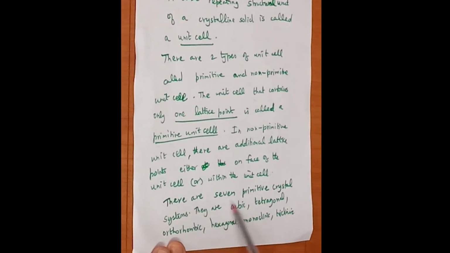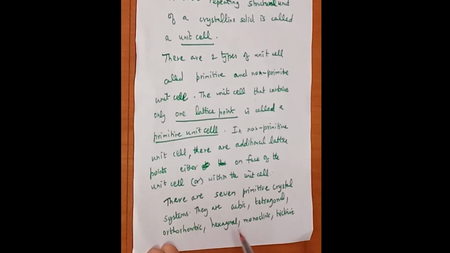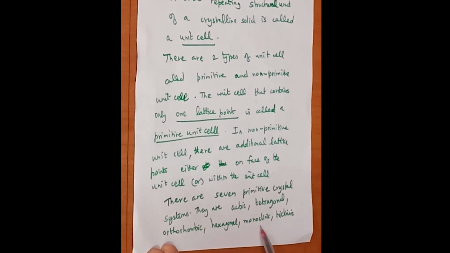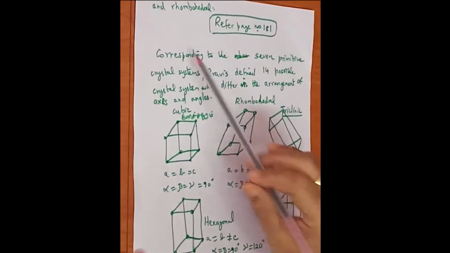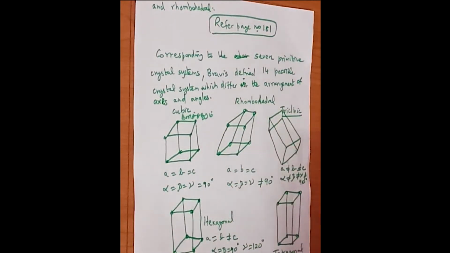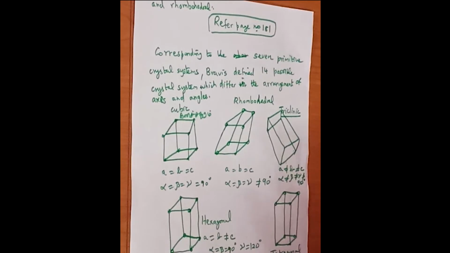In general there are 7 primitive crystal systems. They are cubic, tetragonal, orthorhombic, hexagonal, monoclinic, triclinic and rhombohedral. So these are the 7 types of primitive unit cell.